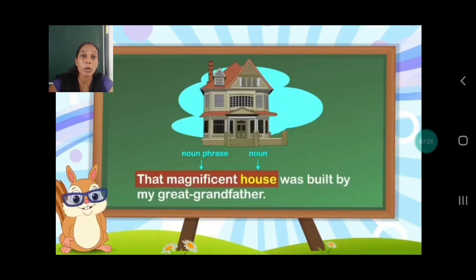Here we are talking about what? We are talking about house. House is a noun. That magnificent house. The words, the phrases are related with the noun. We are talking about the noun house. So that magnificent house becomes the noun phrase.